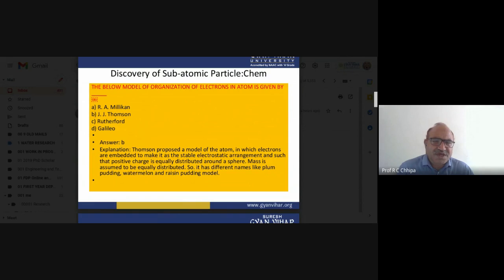Thomson proposed a model of the atom in which electrons are embedded to make a stable electronic arrangement, and the positive charge or mass is assumed to be equally distributed.